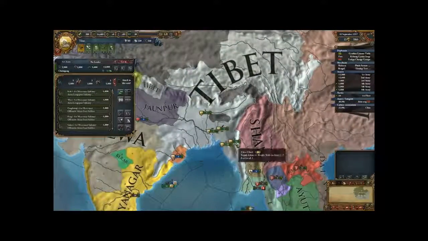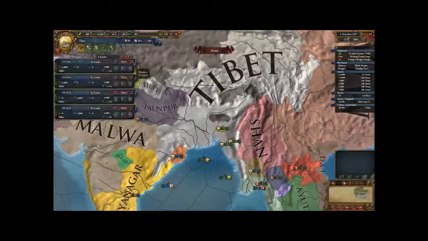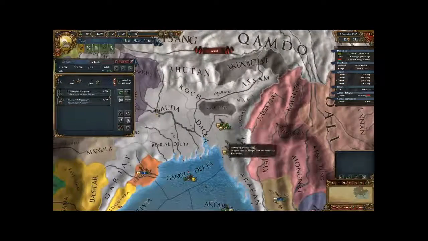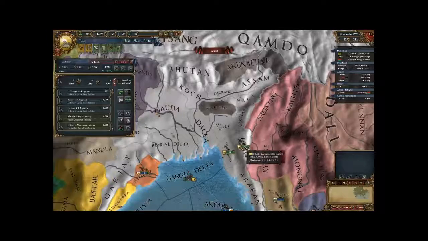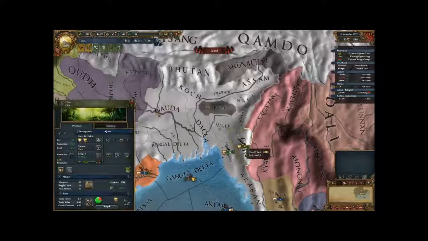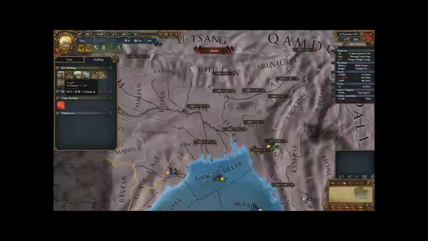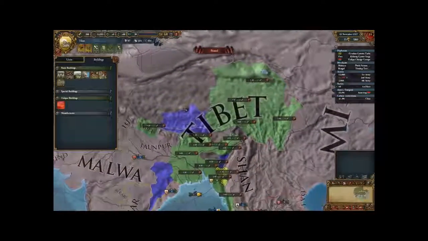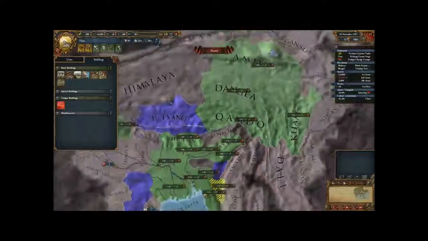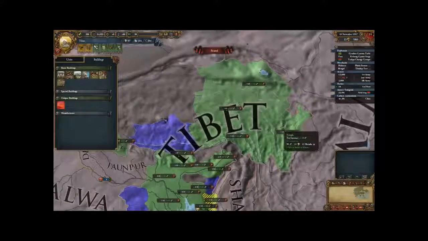Which reminds me, you have a decent ratio, you have also a decent ratio. So yes, if I do this and then split you guys, send 1 stack to you and 1 stack to you. Oh, apparently Chittagong doesn't have that high a supply limit. One thing we could in fact do is start to build temples. Now temples increase the base tax of a province, and this will be hugely beneficial. I don't know, would it be worth it to put temples in our original land up here?